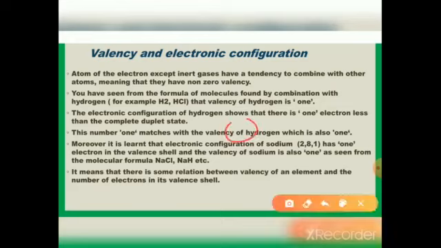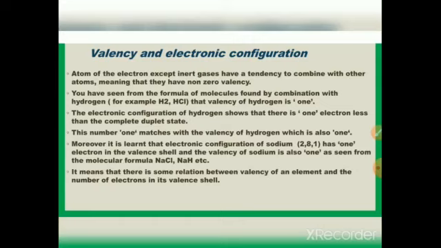So here is the nucleus of the hydrogen, here is the K shell, or the valence shell you can say, and only one electron is there. And for the duplet state, with this nucleus, you require 2 electrons in the outermost shell. This number 1 matches with the valency of hydrogen, which is also 1.